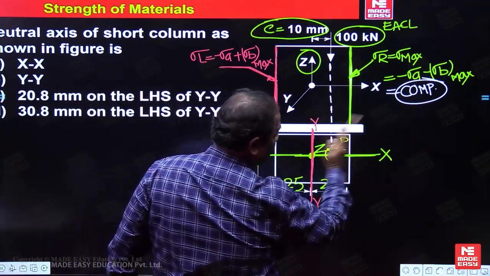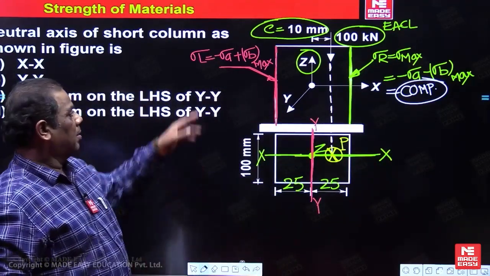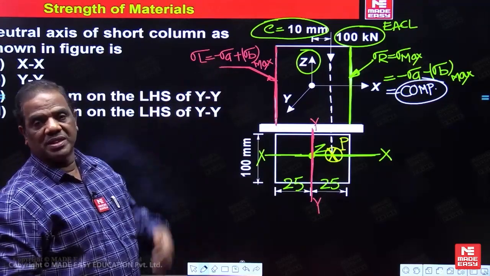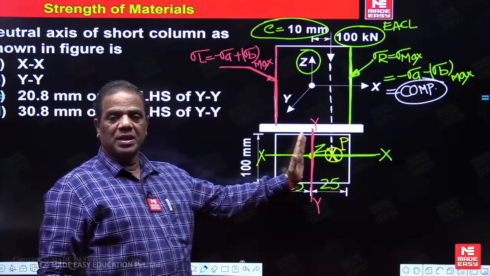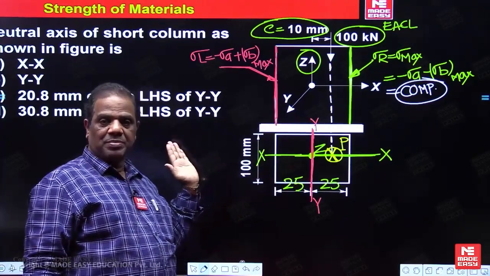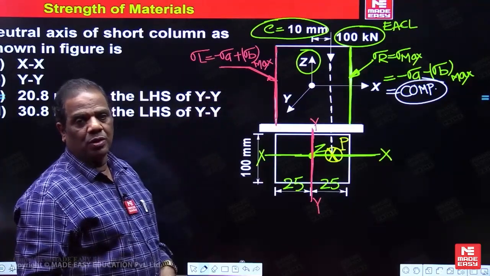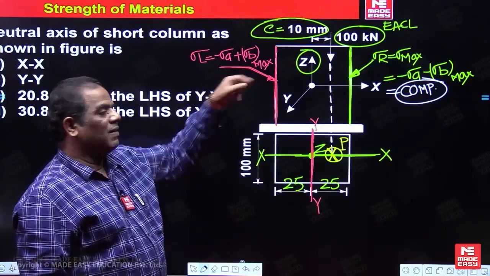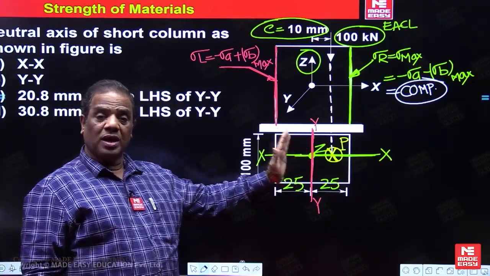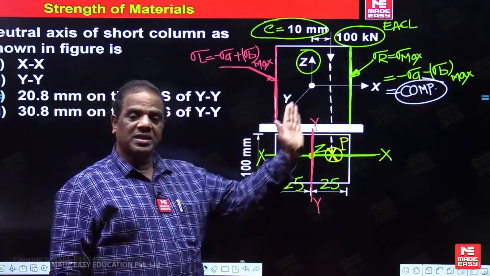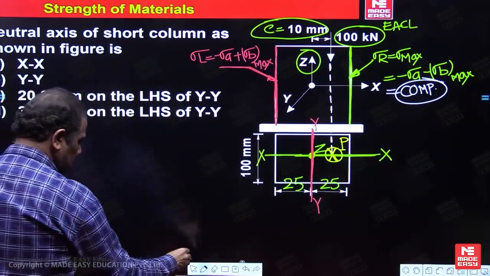Completely this side you are getting compression. On the left side, what are you going to get? Maybe positive, maybe negative, maybe 0. So what do you have to do now? Where it will become 0? On the left hand side it will become 0. This value may be positive, maybe negative, maybe 0, depending upon this value. So that the resultant stress will become 0 on the left hand side. The right hand side will be completely compressive. So how to locate it now?